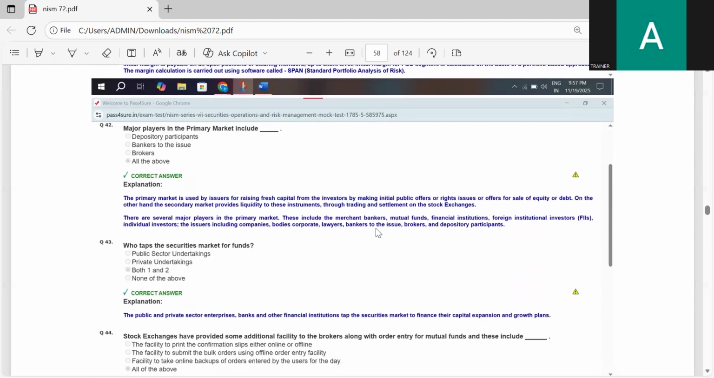Major player in the primary market and no depository participant. Back to the issues of brokers, all of the above. The correct answer is all of the above.